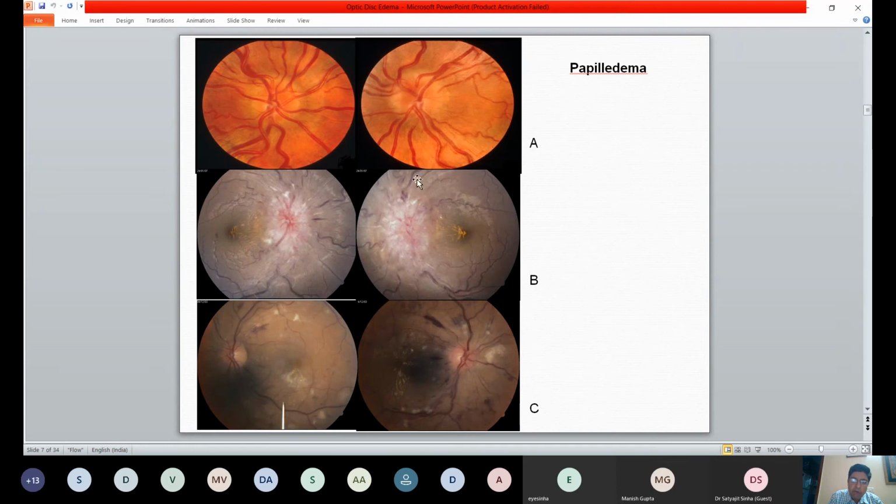So here, it's obvious that it is elevated. You can't see the vessels going up to the disc. You can see a lot of exudates around. The exudates reach right up to the macula, but this is not the typical macular star you talk about when you're looking at neuroretinitis.